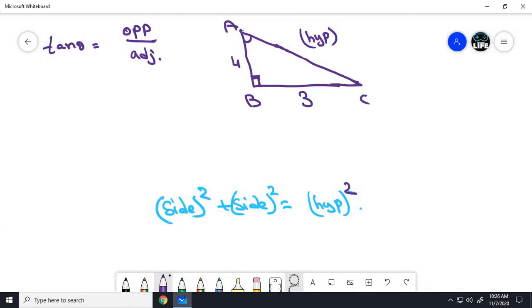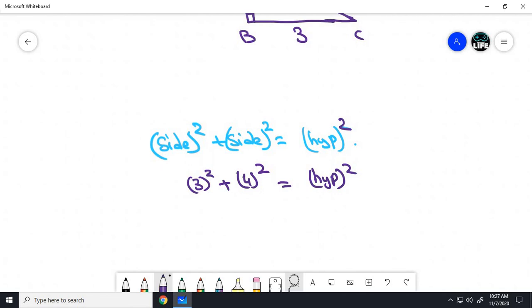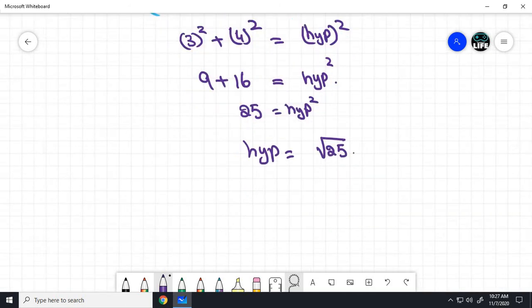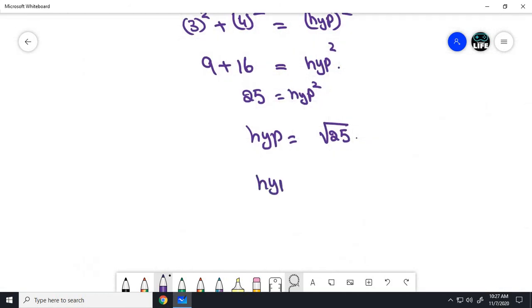So 3 square plus 4 square equals hypotenuse square. 3 square is 9, plus 4 square is 16, equals hypotenuse square. 9 plus 16 is 25, so hypotenuse square equals 25 and hypotenuse equals root 25, which is plus or minus 5. So the hypotenuse equals plus 5 only.